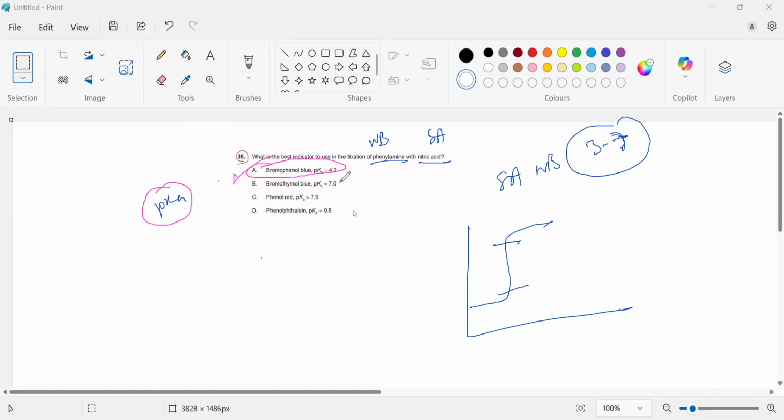Very good. We could have taken 7, but bromophenol blue, bromothymol blue won't be a very good indicator, right? Is it clear? So this is a very important portion we have to master: whenever we are looking at indicators, we have to solve in this way.